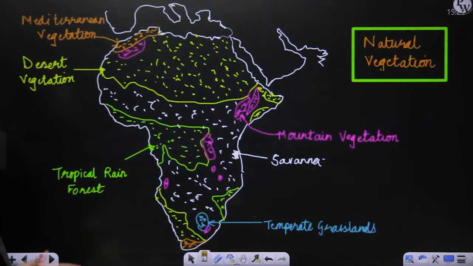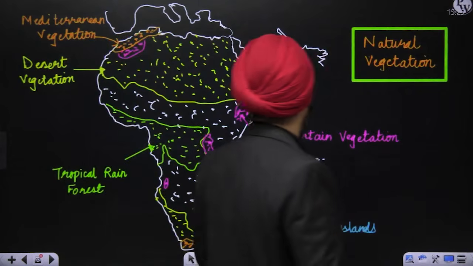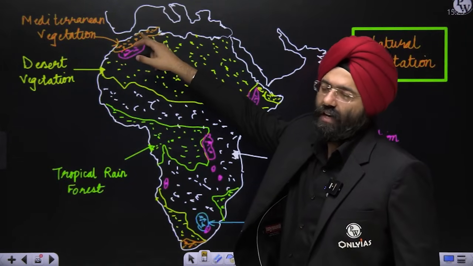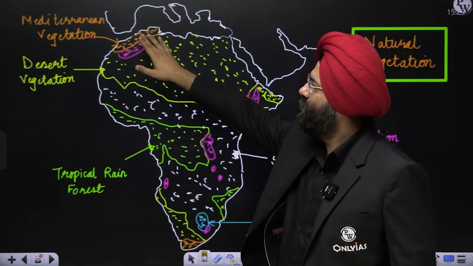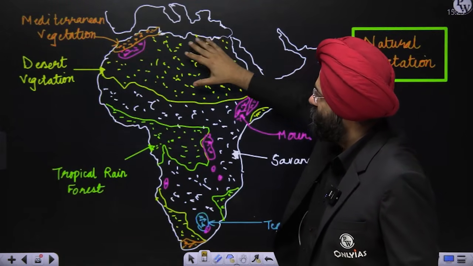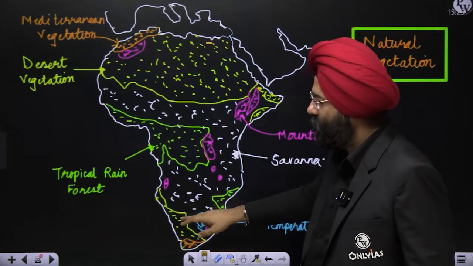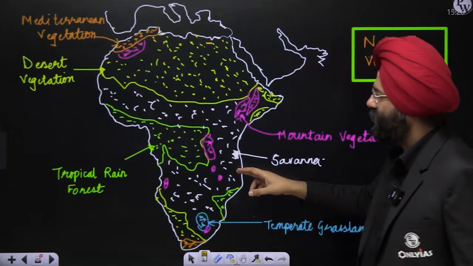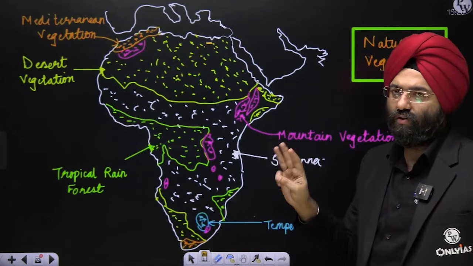Okay. Natural vegetation, a brief idea you should know because it overlaps with the climate also. This is the Mediterranean vegetation that is found here. As we know, citrus fruits, olives, grapes are grown here. Then along with it, you have desert vegetation present here. Desert vegetation because of the Sahara, and along with it, the Namib and Kalahari desert also. If you see, this white portion is basically the Savanna, which we had done. Savanna has 3 divisions, which are already done.